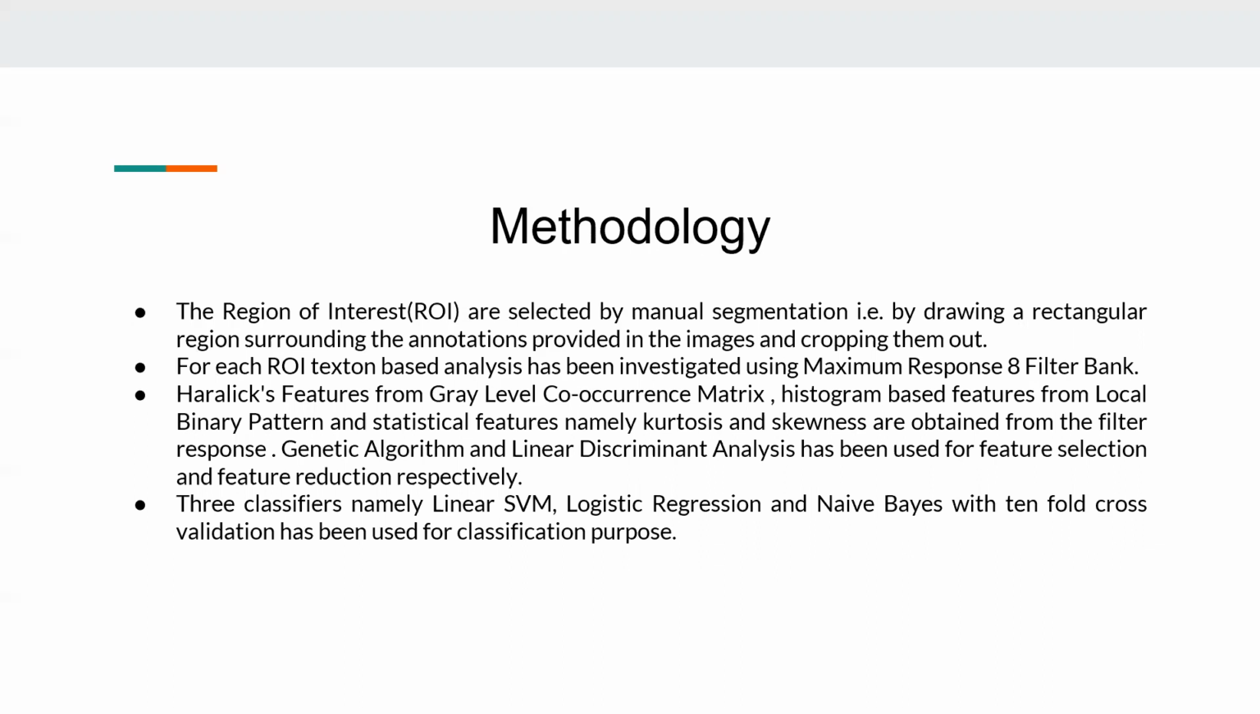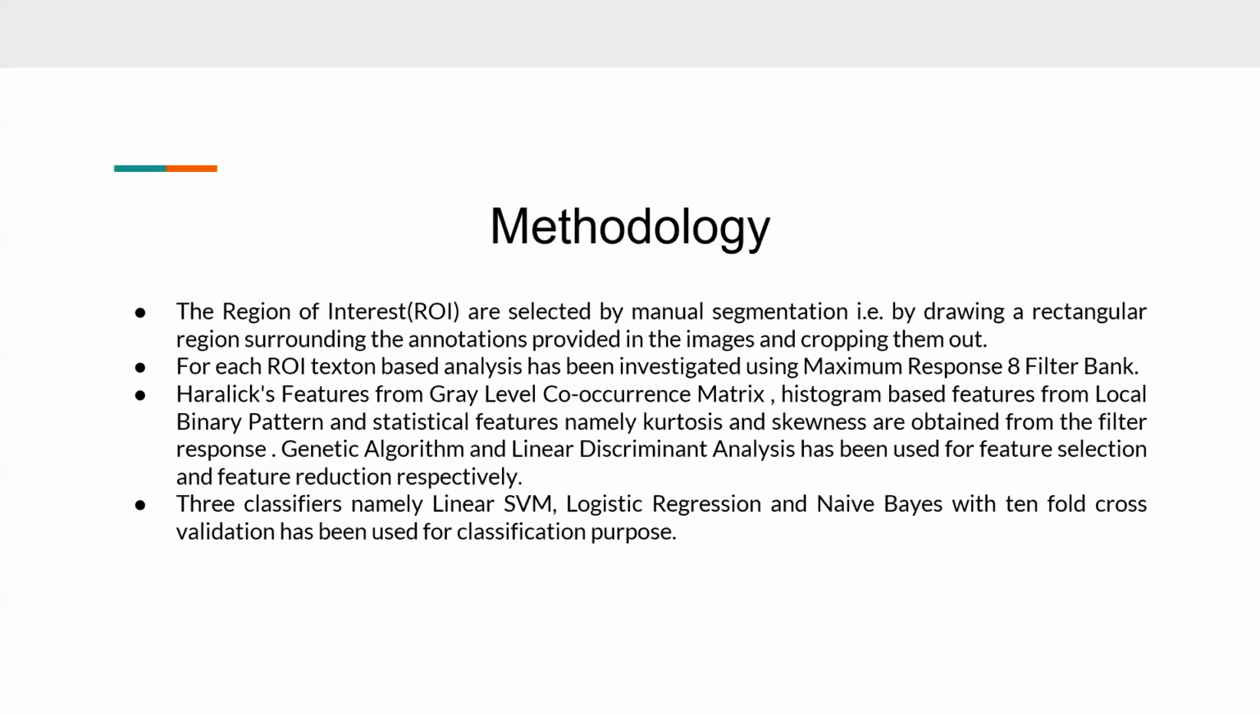So coming to the methodology, the first process is segmentation of the masses. Here, the regions of interest are extracted from the entire mammogram by manual segmentation, that is, by drawing a rectangular region surrounding the annotations provided in the image and cropping them out. For each ROI, we perform texton-based analysis, and that is done through the maximum response 8 filter bank.